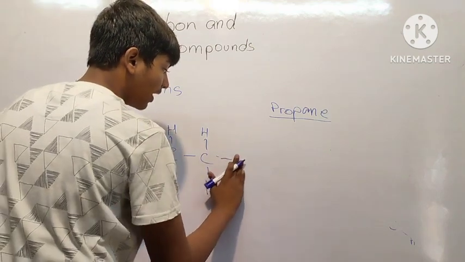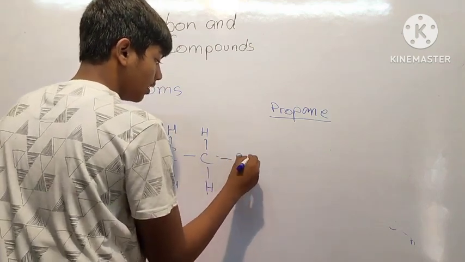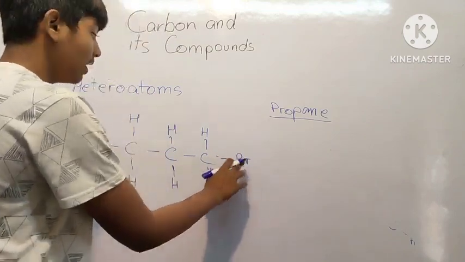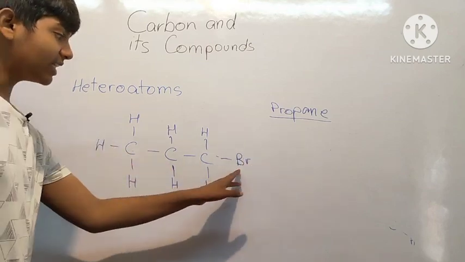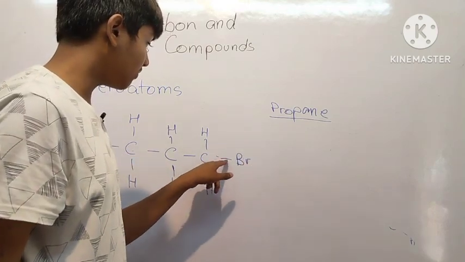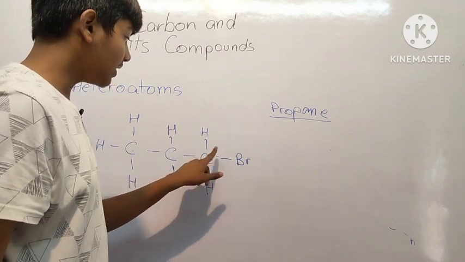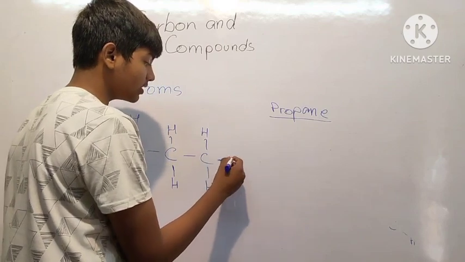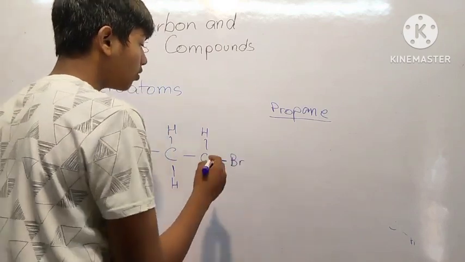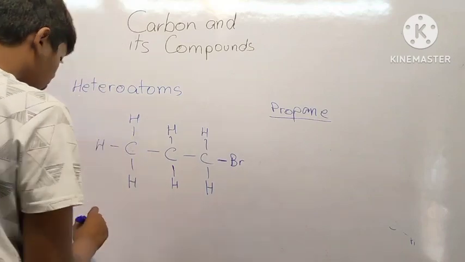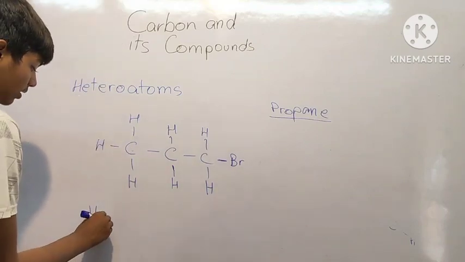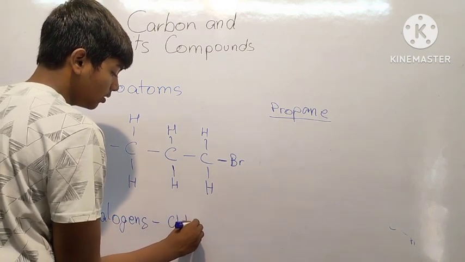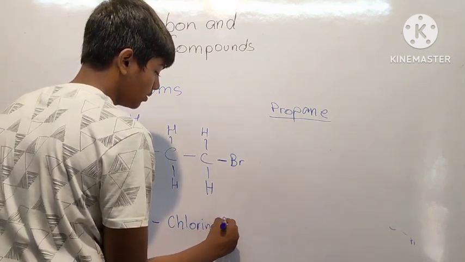Now if we remove one hydrogen and add bromine, bromine also has a valency of 1, so it still satisfies the entire structure. I just removed one hydrogen, so I need something that can fill this, and that would be bromine. Now it is a halogen group, and halogens include chlorine and bromine.